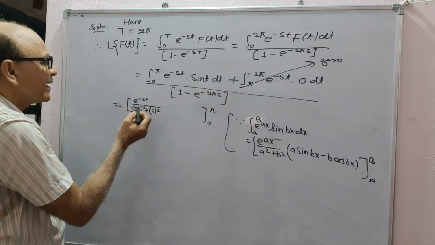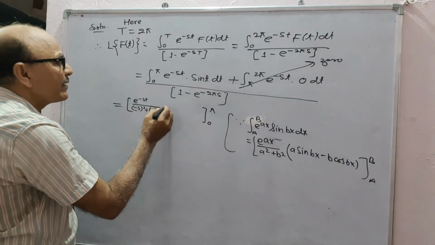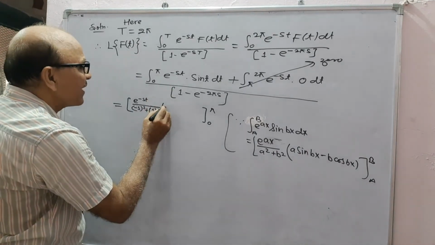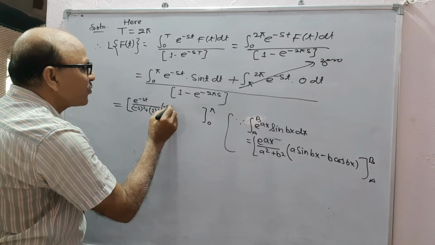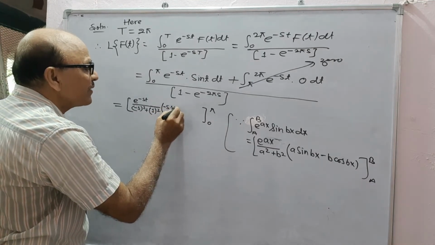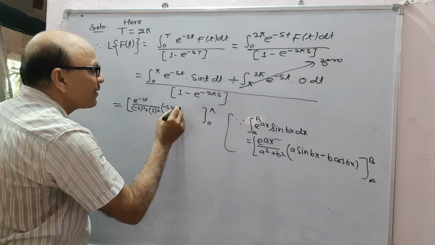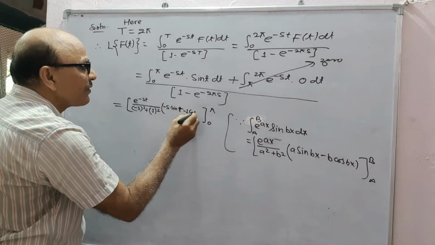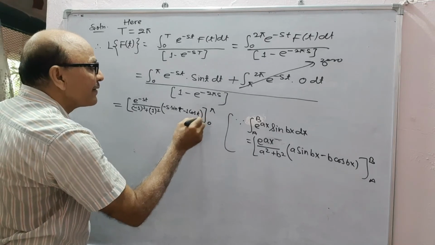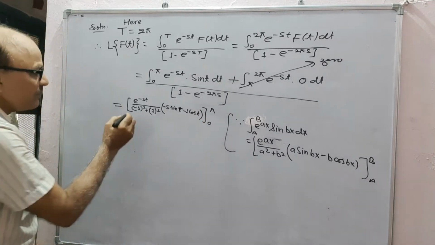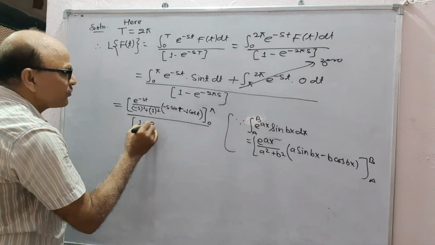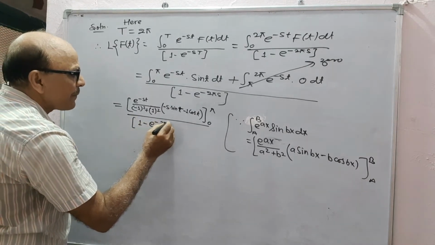So e to the power ax upon a squared plus b squared, in bracket a sin bx: a means minus s into sin t, minus b cos bx: b means 1 cos t. This whole upon 1 minus e to the power minus 2 pi s.